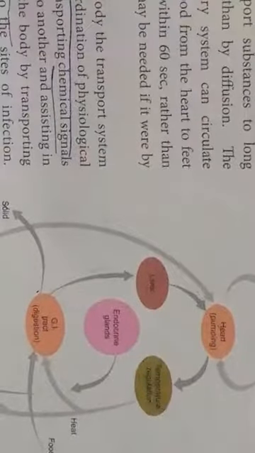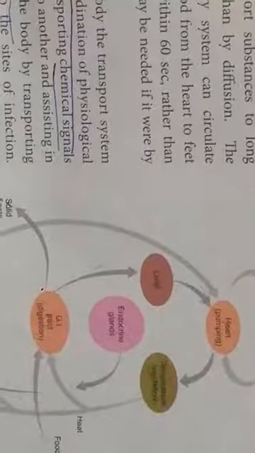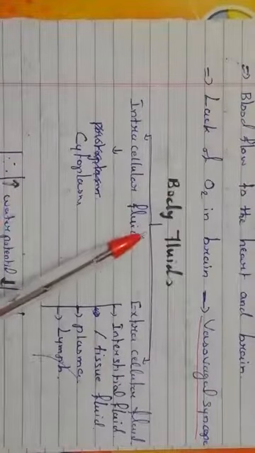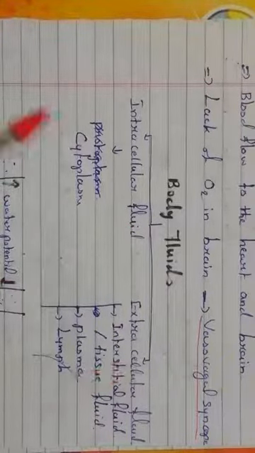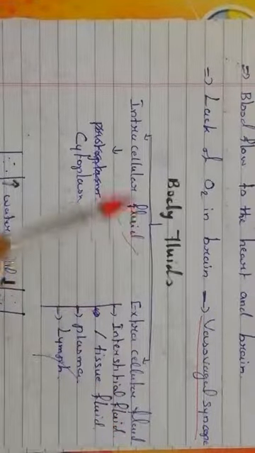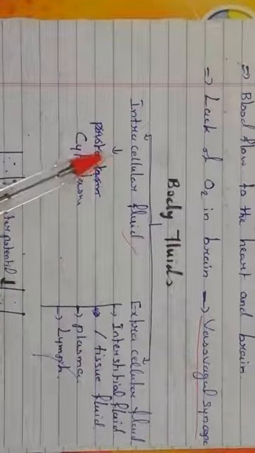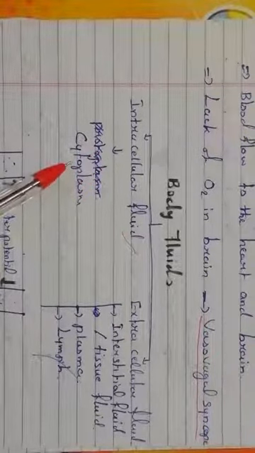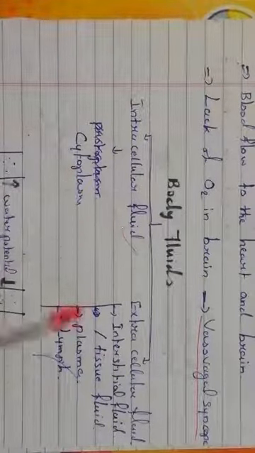Understand? So now let us see what body fluids are present in the body and their components, everything. Fine. So body fluids, listen. There are two types of body fluid. One is intracellular fluid, another one is extracellular fluid. Intracellular fluid as well as extracellular fluid. Fine. Intracellular fluid means the fluid which is present inside the cell. So we could say it is the cytoplasm which is present inside the cell. It is fluid. So it is an intracellular fluid, right?